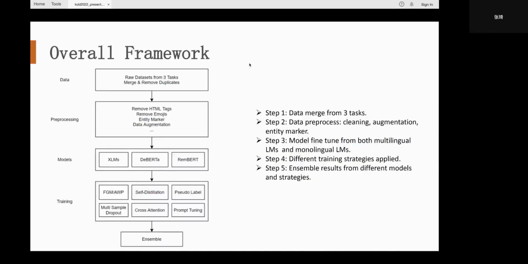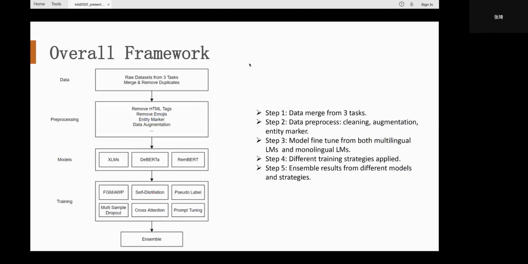This is the overall framework of our solution. We use datasets of all three tasks to train the model. Then we do elaborate data cleaning, data augmentation, data translation, and incorporate the NER information as entity markers in preprocessing. As for model training, we use both multilingual and monolingual pre-trained language models as backbones, including DeBERTa, CoDeBERTa, and RoBERTa, to further boost the models.